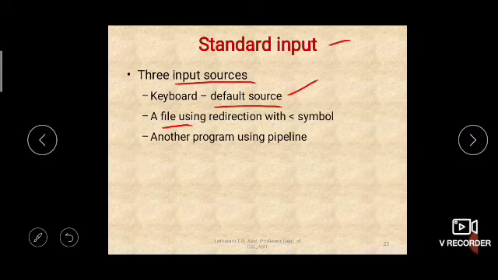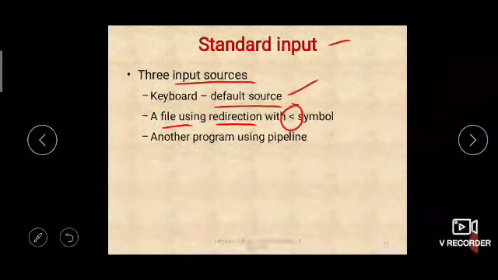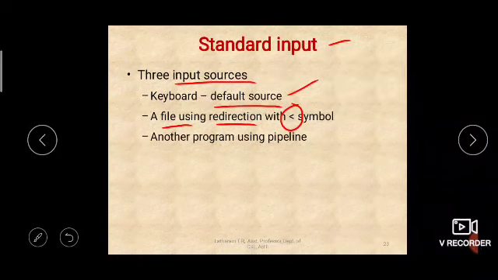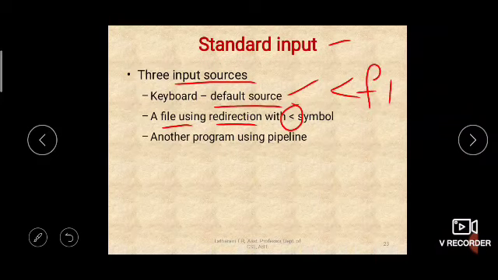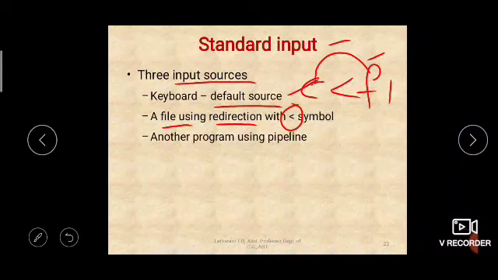How can you take it? Using a redirection symbol. You have used the greater than symbol, right? Now you will be using the less than symbol for taking input. The greater than symbol is for redirecting the output of a command to store in a file. But here it is the less than symbol. If you take a file, some command can get the input from this file using this redirection symbol. So that is another source of input for standard input.